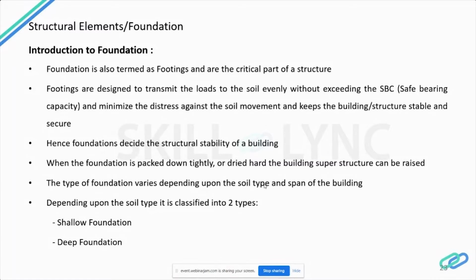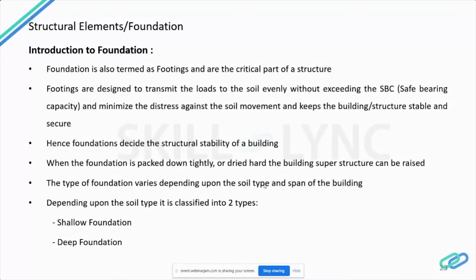So now, the foundation is the lower part of the building structure, and transfers all the gravity loads and lateral loads acting on the structure to the soil. Once the foundation is tightly packed or hardened, then we can begin to build the superstructure. Normally, foundations are generally divided into two categories, that is the shallow foundation and the deep foundation.